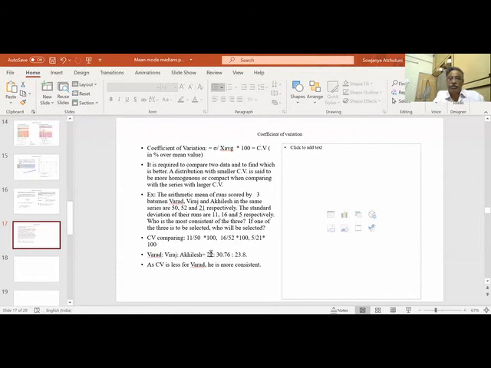The more CV, the more variation. The less CV, the more compact and more reliable. So that is why we compare two data sets. Suppose I have some medicine from one place, some from another, and some from another. How do we compare which medicine is more consistent? I will use both the average and the standard deviation of each medicine and find the coefficient of variation.